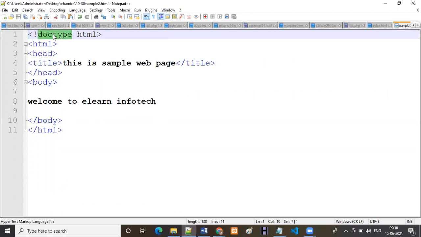What is the use of Doctype? To describe which version of HTML we are using. That means to inform the browser which version of HTML we are using. So if you are using HTML5, we have to use Doctype HTML. If you are using older HTML, we can keep the older Doctype. In real-time scenarios, we always use HTML5 only.